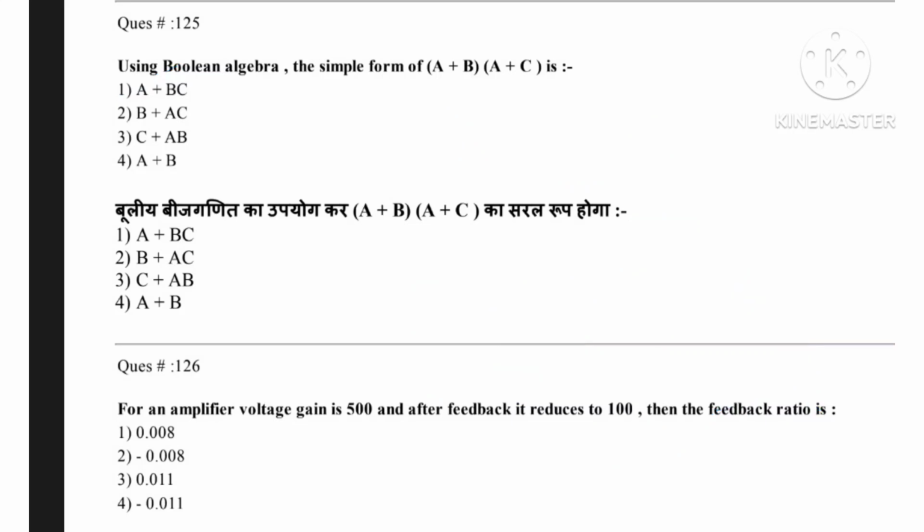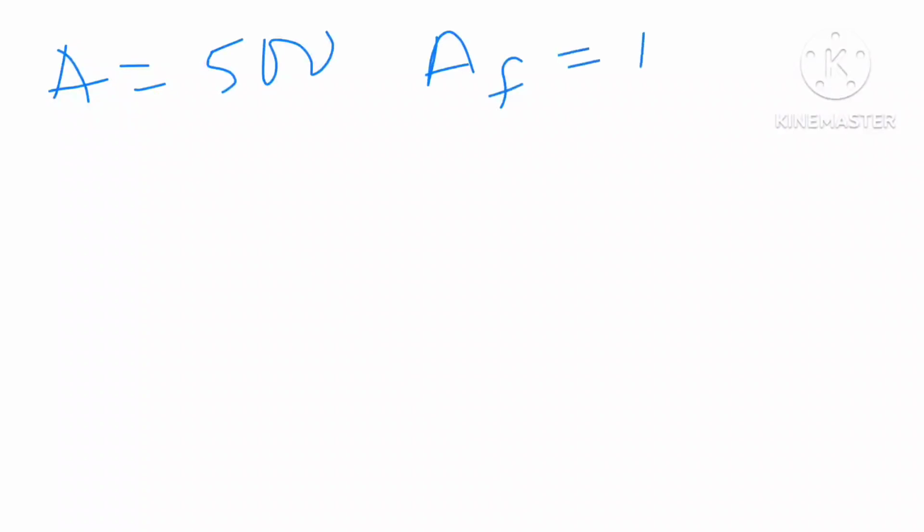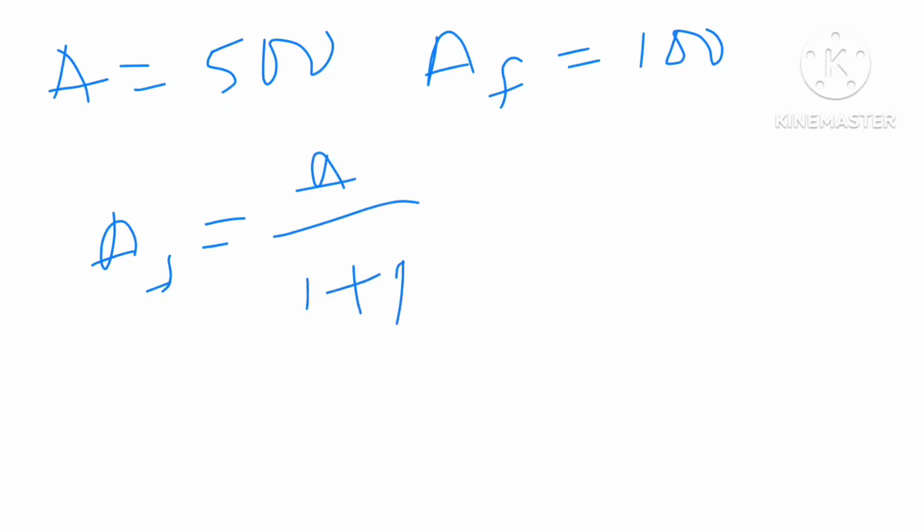So the given data: A equal to 500 and AF equal to 100. We have to find the feedback ratio, that is beta. So the formula: AF equal to A by (1 plus A beta).